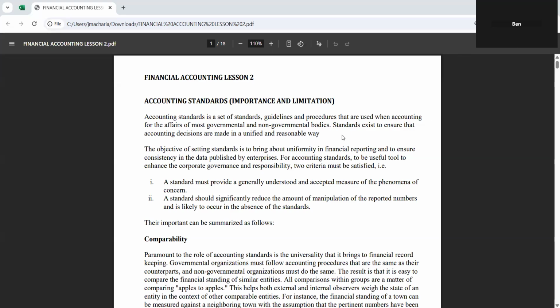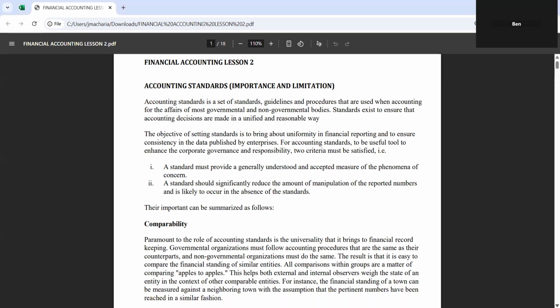This is financial accounting. Last time we discussed the basics of the accounting equation. We mentioned that assets equal capital plus liability, or you can also say assets minus liability equals capital. And we also did some good examples.